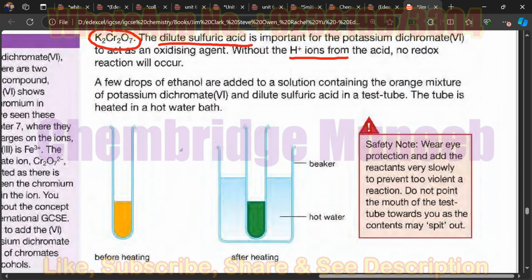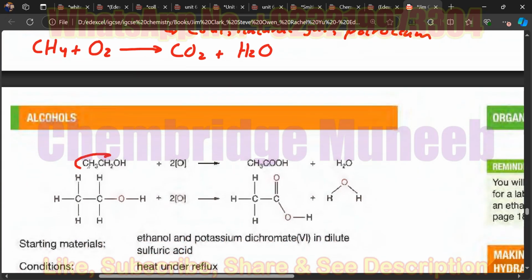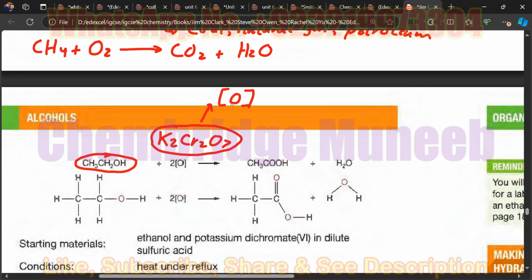Now, the chemical equation for this reaction is shown here. This is ethanol, and it reacts with the K2Cr2O7. Instead of using the whole formula of the oxidizing agent, they represent this oxidizing agent by square brackets and an oxygen inside the square brackets. Are you getting my point? Yes. So this K2Cr2O7 is shown by this oxygen within the square brackets.